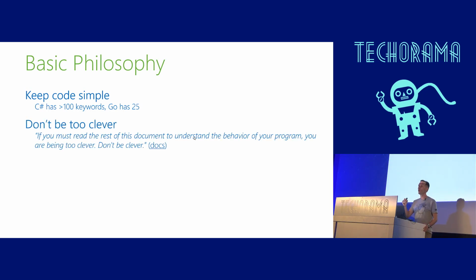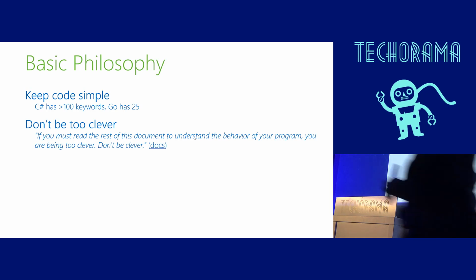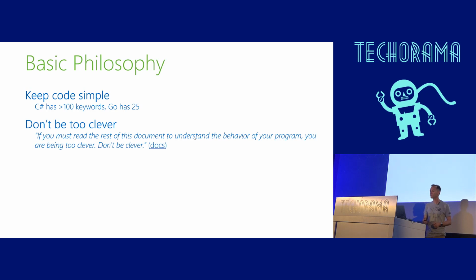The core idea of Go is, if you write code, please keep in mind that your code will be read more often than written. So Go code shouldn't be too clever. It shouldn't be overly smart. I would like to cite one statement that I copied from the Go documentation about memory management. Let me read it to you. If you must read the rest of the document, a lengthy document describing how memory management in Go works, to understand the behavior of your program, you are being too clever. Don't be clever. That's one of the most important statements in Go. Keep your code simple, okay?